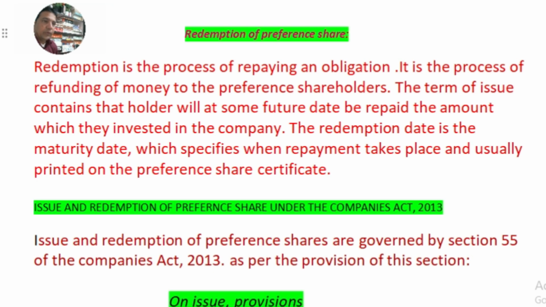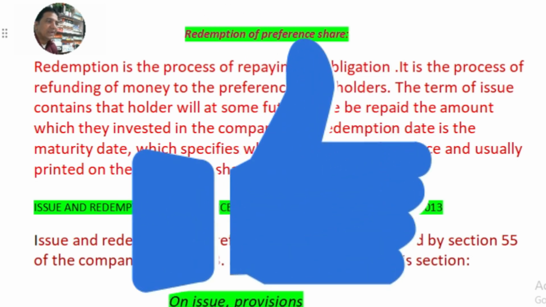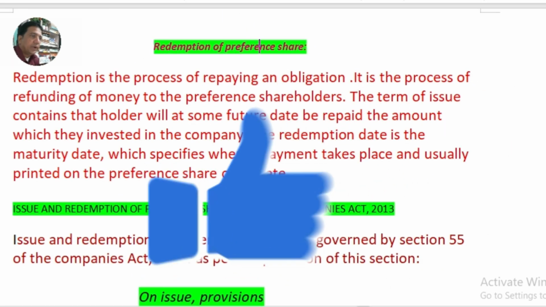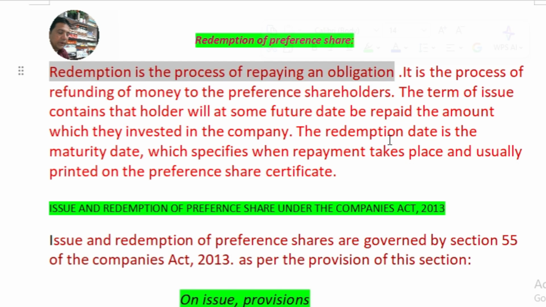Okay, so here on the topic redemption of preference shares, a brief meaning is on the screen. You can see that redemption is the process of repaying an obligation when the capital is raised by issuing redeemable preference shares.